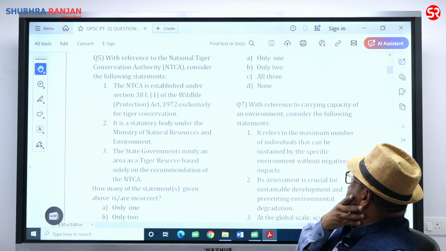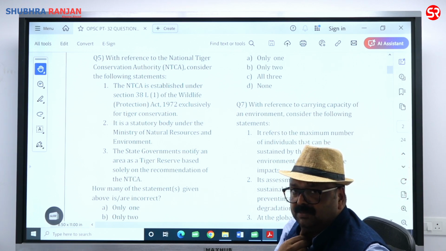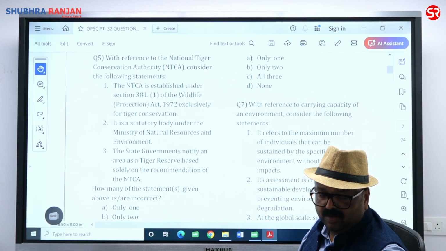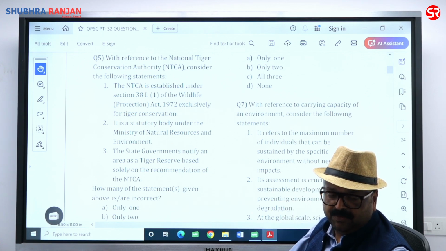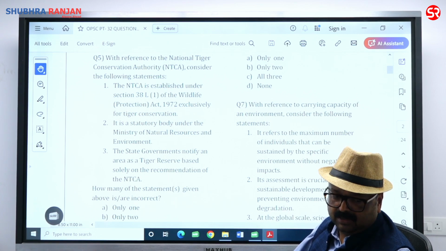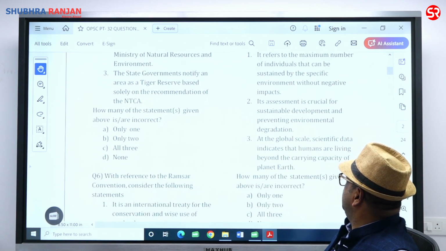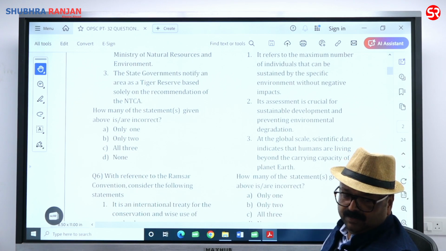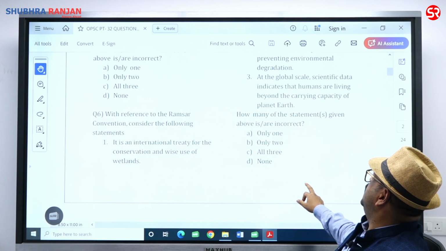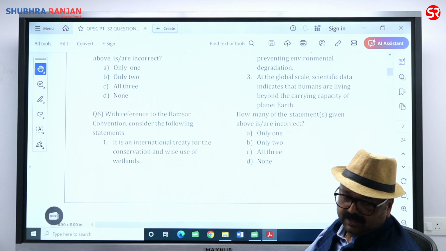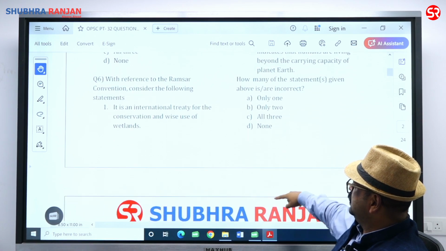With reference to the carrying capacity of an environment, consider the following statement. The carrying capacity of environment is the maximum population that it can sustain, flora as well as fauna that it can sustain. It refers to the maximum number of individuals that can be sustained by the specific environment without a negative impact. Correct? Its assessment is crucial for sustainable development and preventing environmental degradation. It is also correct. At the global scale, scientific data indicate that humans are living beyond the carrying capacity of planet Earth. That is also going to be the correct statement. So all the above are going to be correct.